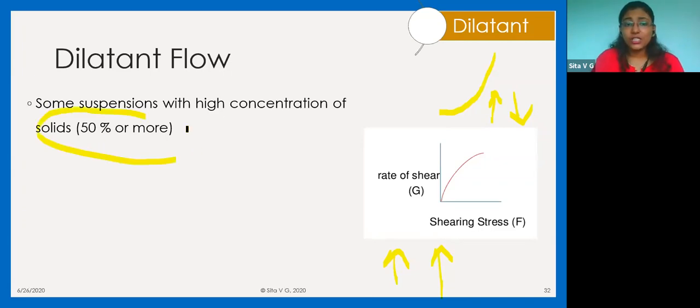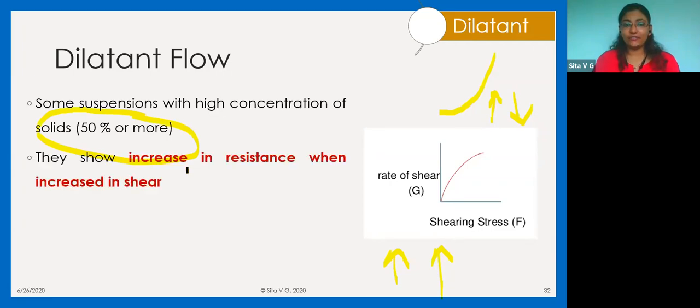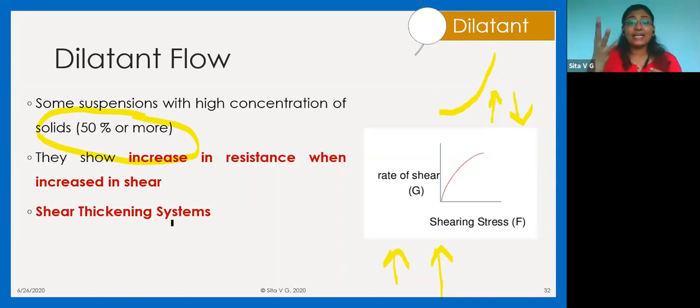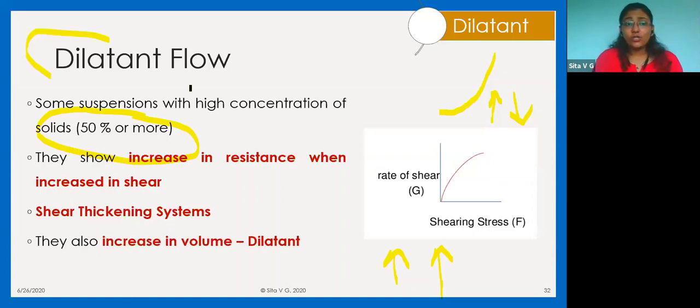Suspensions with a high concentration of solids generally show dilatant flow. They show an increase in resistance when there is an increase in shear, and hence they are called shear thickening systems. Shear thickening systems means as my shear stress increases, my system thickens. So pseudoplastic flow was called shear thinning systems. My dilatant flows are called shear thickening systems. And why are they also called dilatant? Because they increase in volume. When it thickens, it increases in volume, and that is why they are also called dilatant.